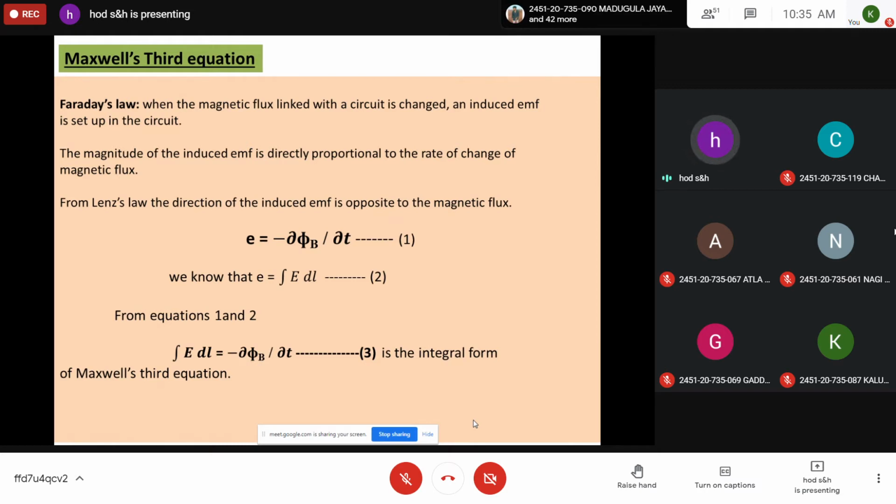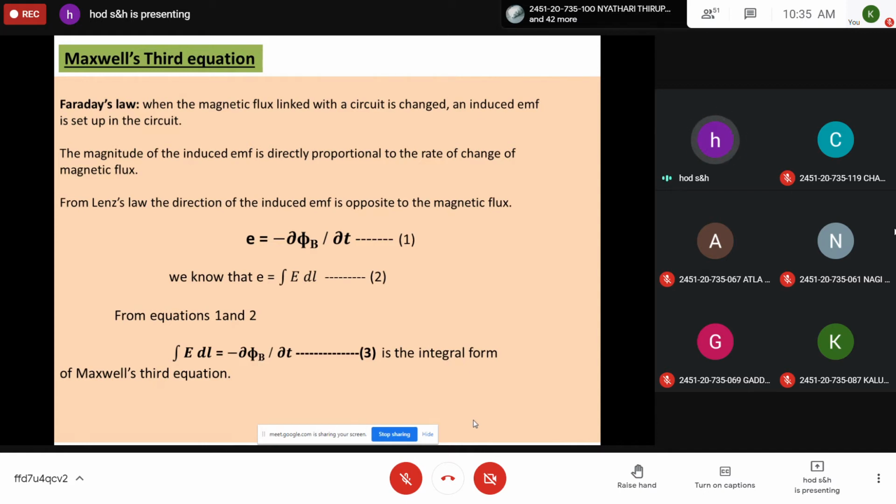In Faraday's law, you take a closed circuit, and when the magnetic flux in the circuit is changing, you can observe that some EMF, electromotive force, or induced potential, is produced or set up in the circuit. This is called Faraday's law. So you should remember the statement: when the magnetic flux linked with the circuit changes, an induced EMF is produced in the circuit. And the magnitude of induced EMF is directly proportional to the rate of change of magnetic flux, that is, dφ/dt.